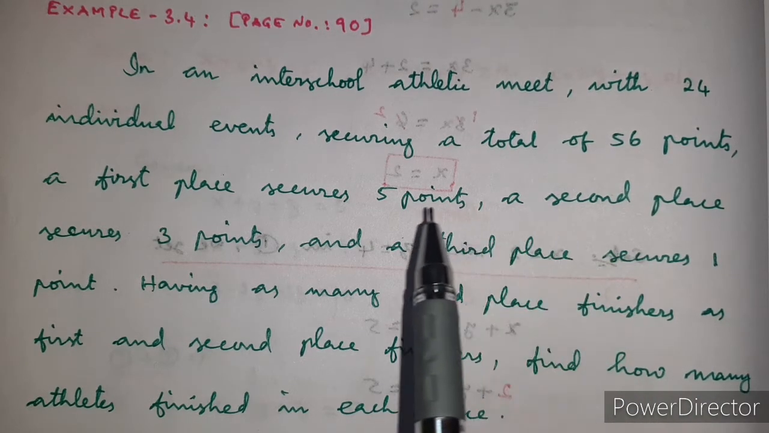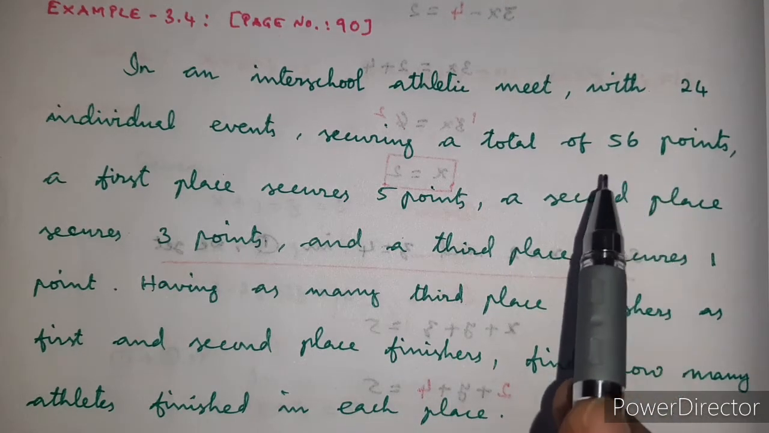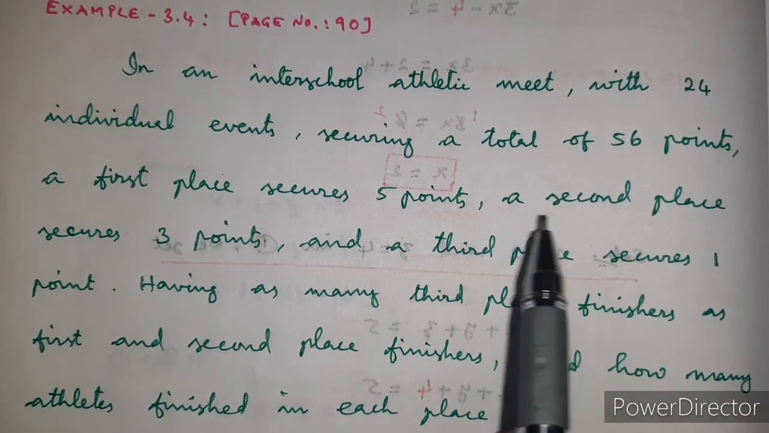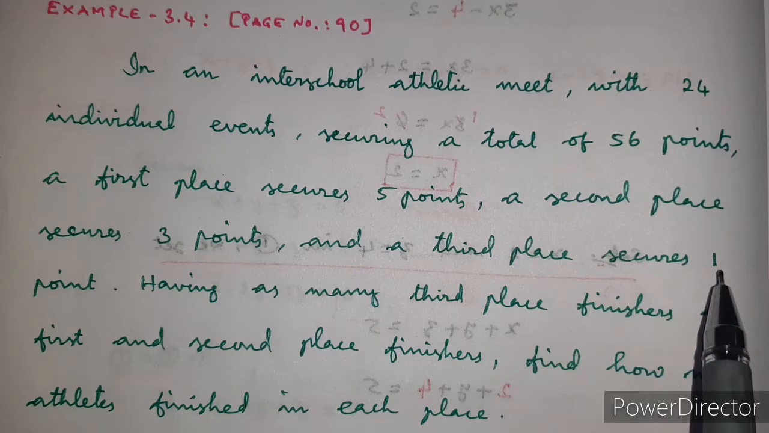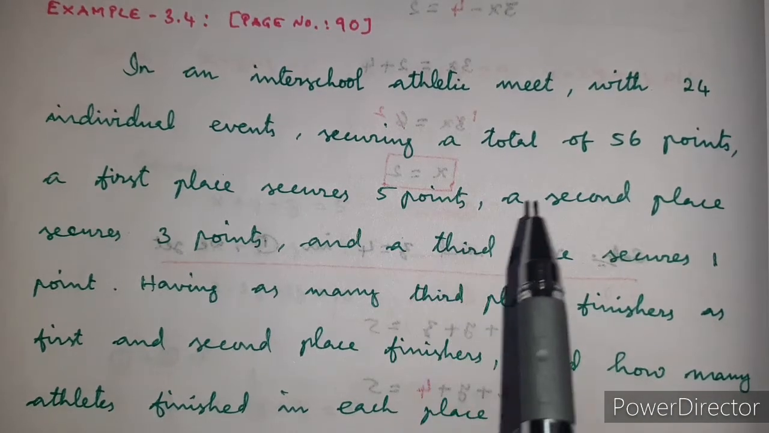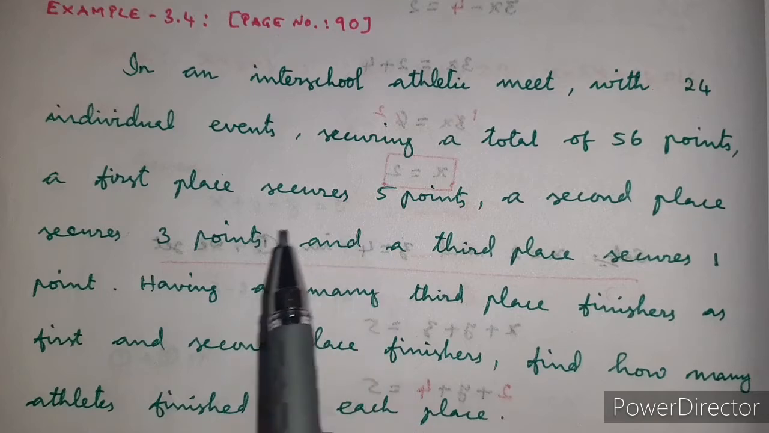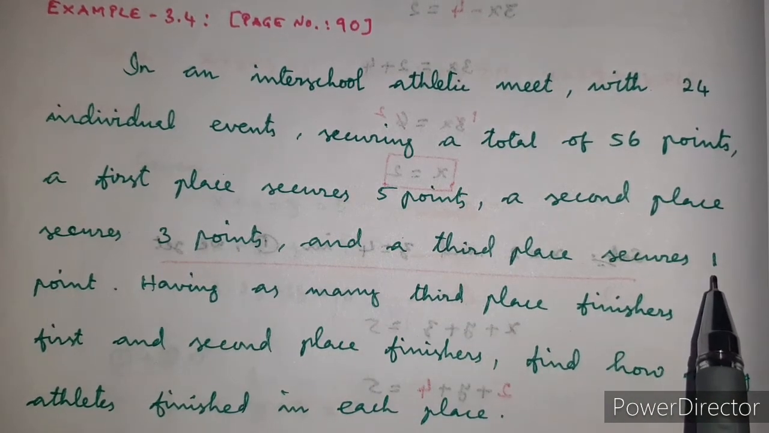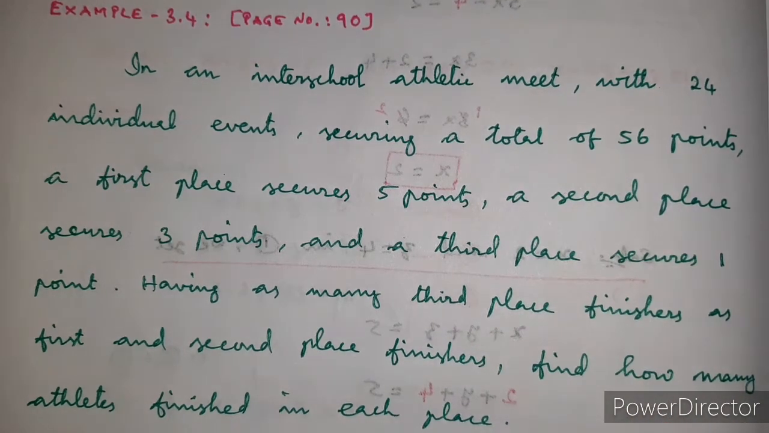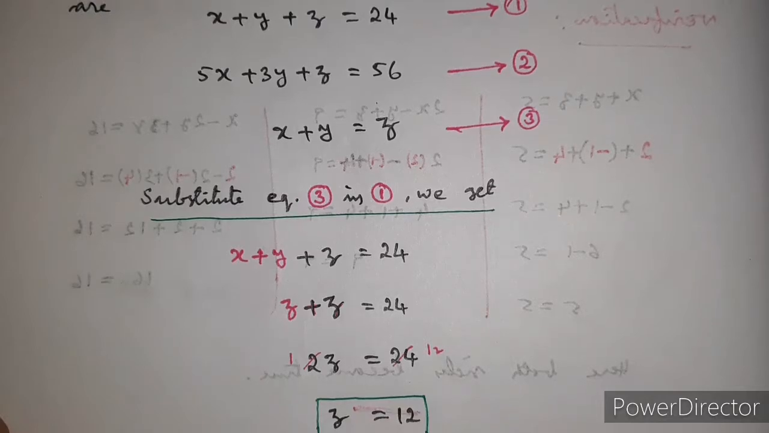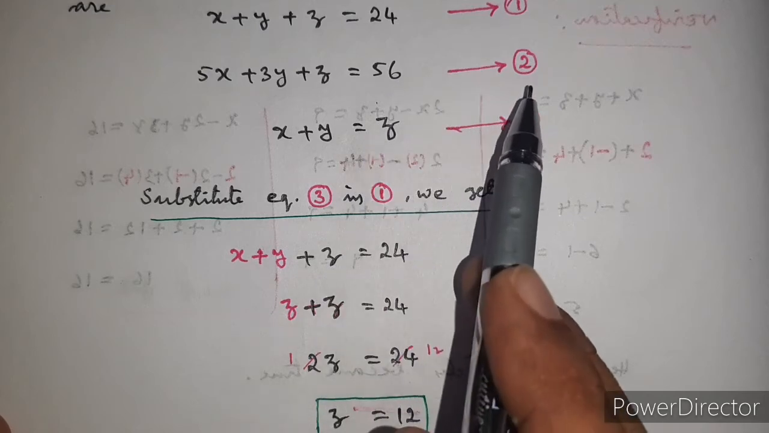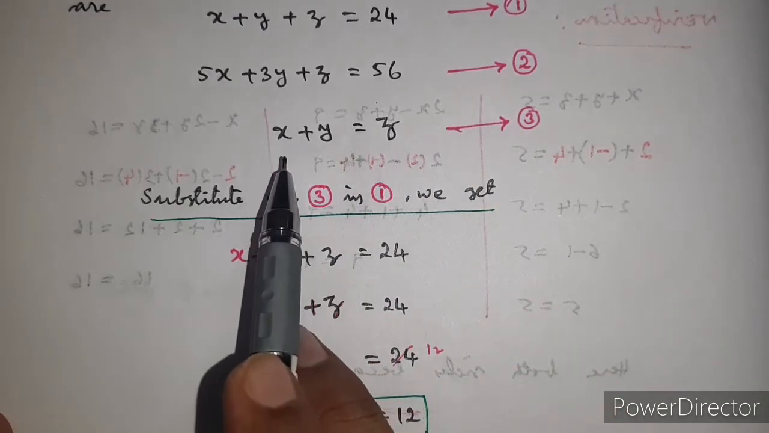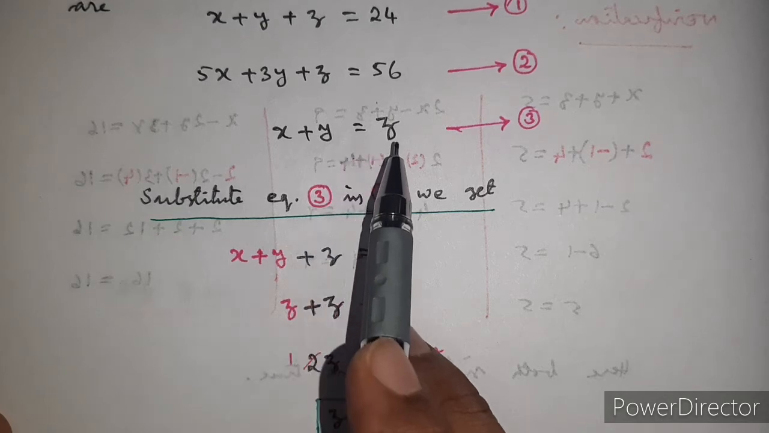So the total of these points is 56 points, that is first place secures 5 points, that is 5x, and 3y and z. The sum of these is 56, that is 5x plus 3y plus 1z, so no need to write 1, plus z is equal to 56. That's why I write 5x plus 3y plus z is equal to 56, let it be equation 2. Then the third equation, x plus y is equal to z.